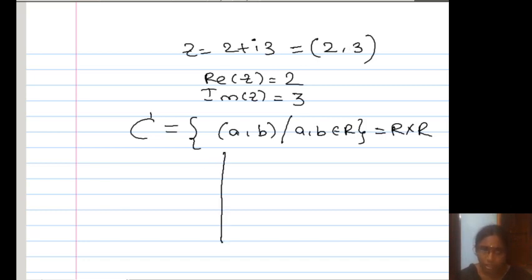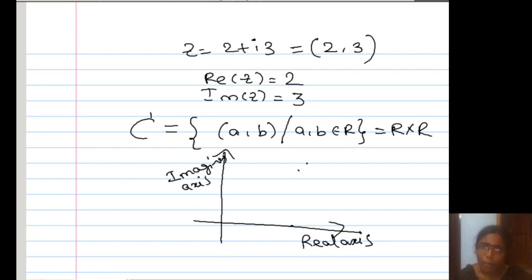I want to discuss this geometrically. Here, the x-axis is also called the real axis, and the y-axis we can also call the imaginary axis.